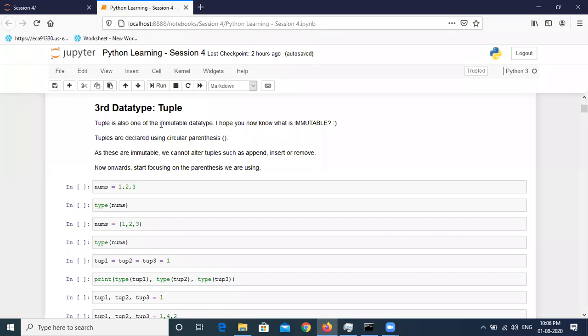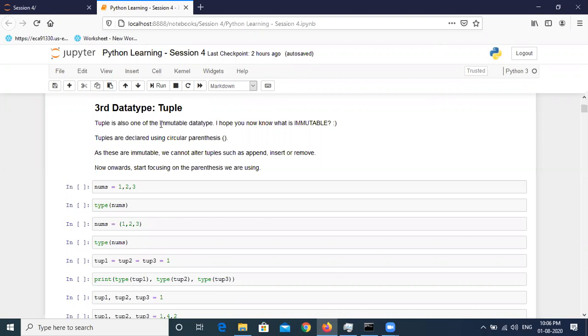But from now onwards, we are defining collections. A collection can hold multiple elements or values at one time, and those values can be heterogeneous. That means the collection can have numbers, strings, or a mixture of both.